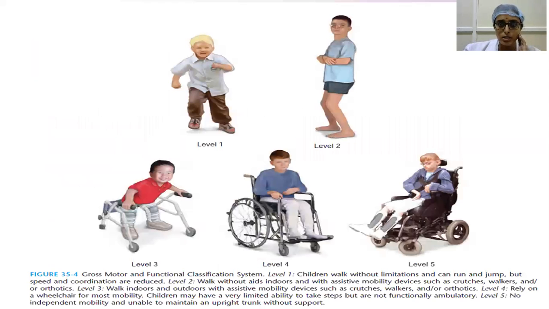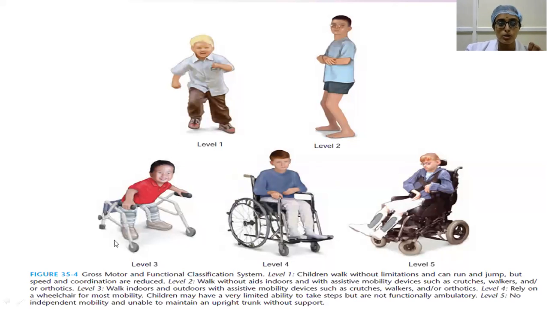So this is a classification system where you will grade the functional ability of the child. Here in the first picture, you can see that the child can walk or run without limitation, but there will be reduced speed or coordination. In level 2, you can see there are some deformities, flexion at the knee joint like that. So the patient will be able to walk indoors slowly, sometimes using assistive devices.